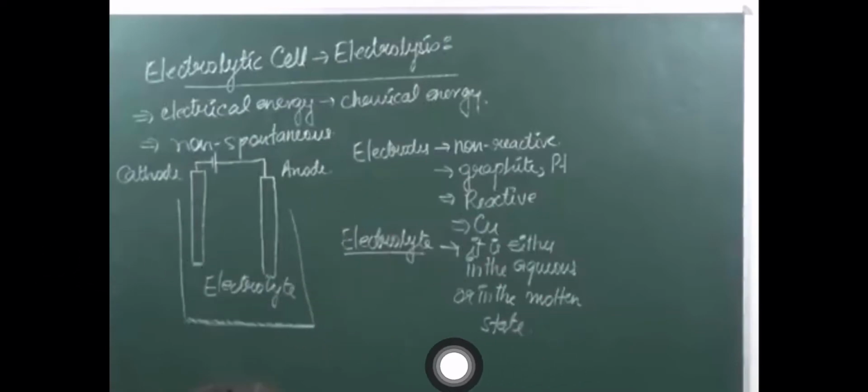Now how should this electrolyte be, that is, how should our solution be? Our solution should be in the aqueous form. Now you know the meaning of aqueous form, right? Like if you are using CuSO4, then it should contain more water, I mean CuSO4 should be dissolved in water. Such a solution can be used as an electrolyte, or it can be in the molten state. Only thing is it cannot be in the solid state. A solid state electrolyte cannot be used for this purpose.